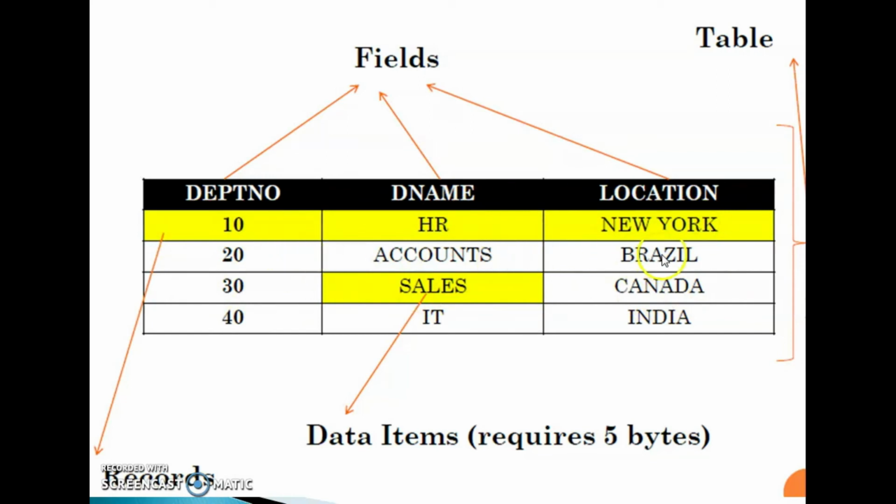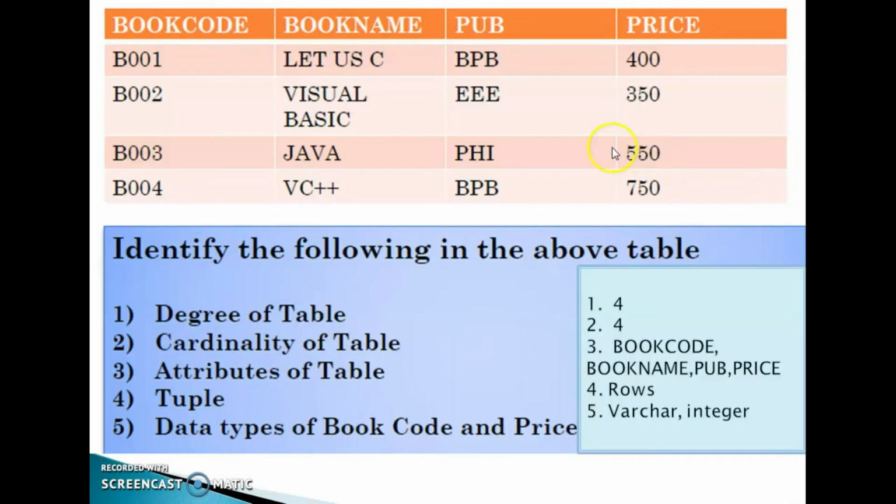10 HR New York, that's a row or record. 20 accounts Brazil, that is another row or record. Then these are all data items. 10 is a data item, HR is another data item, 30 is another data item, India is another data item. Okay, this is a table, a tabular format, arranging the data in rows and columns. Clear? This table is very important. We are handling these tables through MySQL.